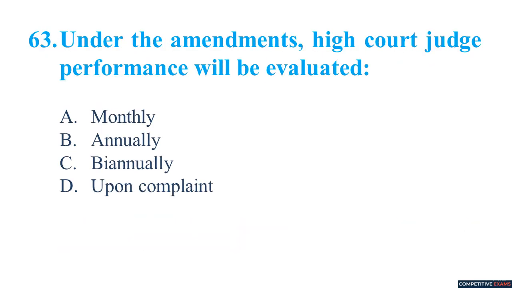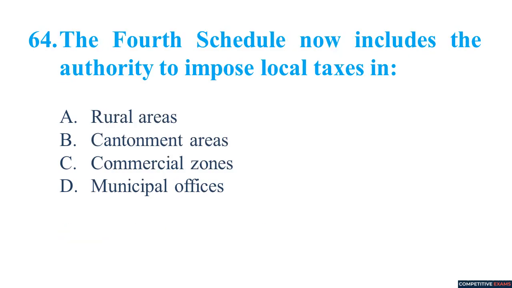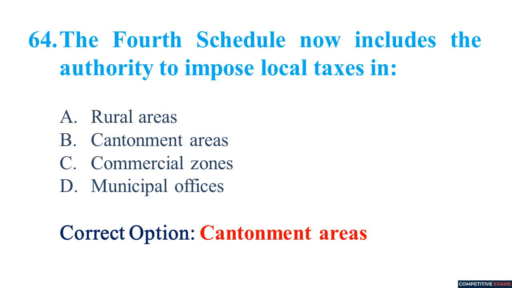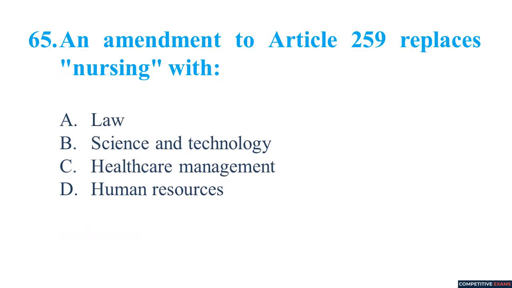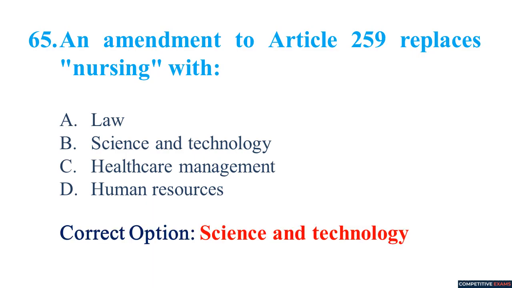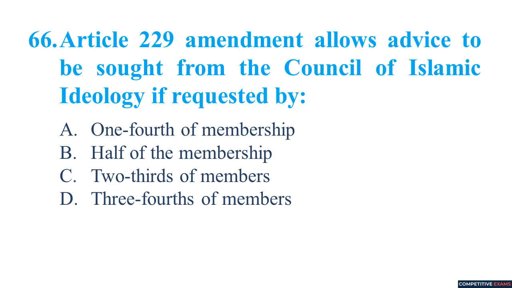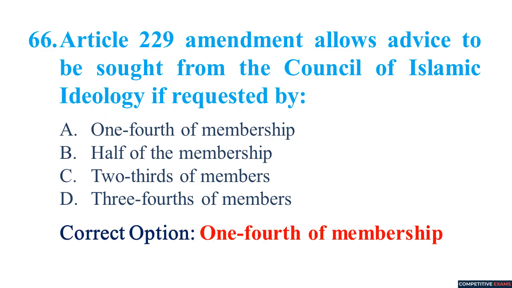Under the amendments, High Court judge performance will be evaluated annually. The fourth schedule now includes the authority to impose local taxes in cantonment areas. The amendment to Article 259 replaces nursing with science and technology. Article 229 amendment allows advice to be sought from the Council of Islamic Ideology if requested by 1/4 of membership.